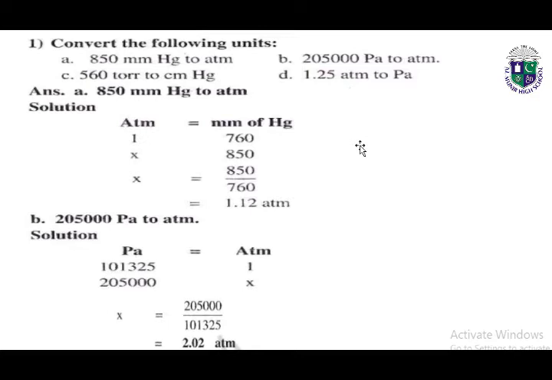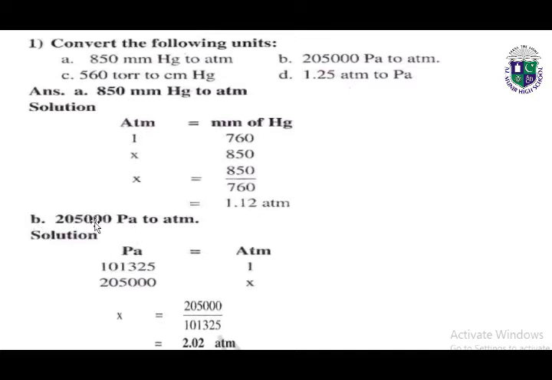Convert the following units. Look, here we have the 850 millimeters of mercury to ATM. So we will convert it into ATM. So here we have the 760. Yes, here 850 is given. When we divide 850 by 760, we will get our answer in ATM, which is 1.12 ATM.